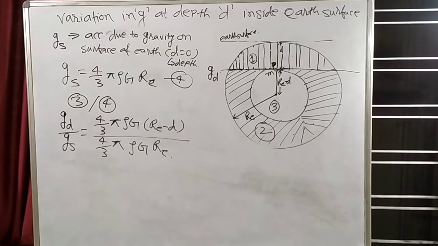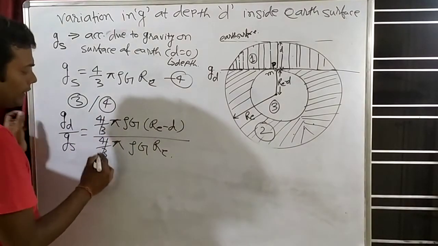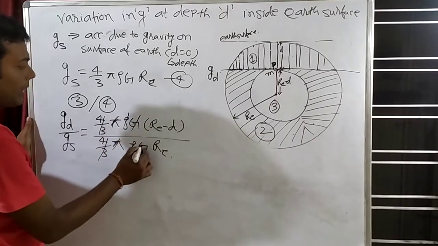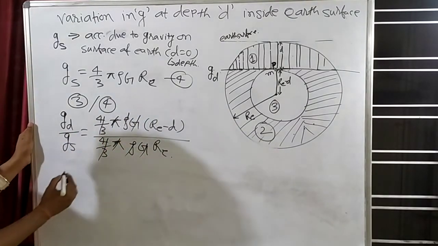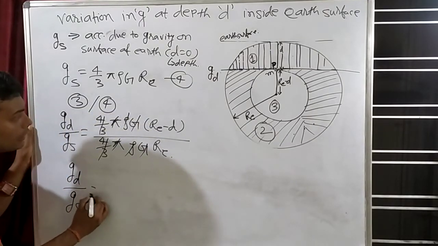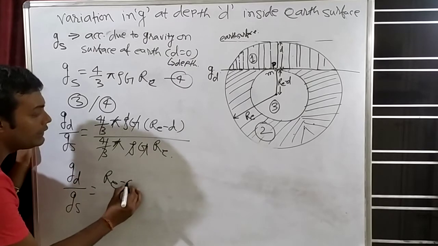Something will cancel. Which thing will cancel? 4 by 3 and 4 by 3 will cancel. Pi will cancel. Rho will cancel. Capital G will cancel. So what will remain? g_d by g_s is equal to R_E minus d by R_E.